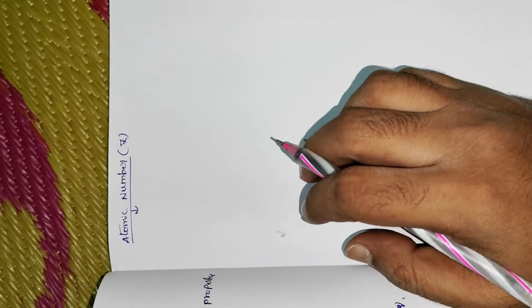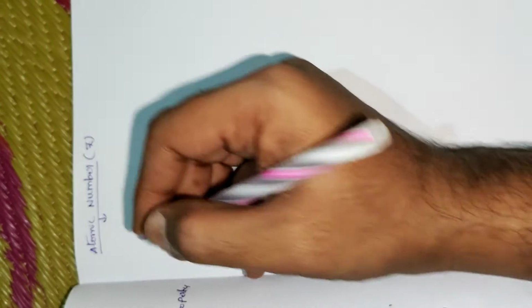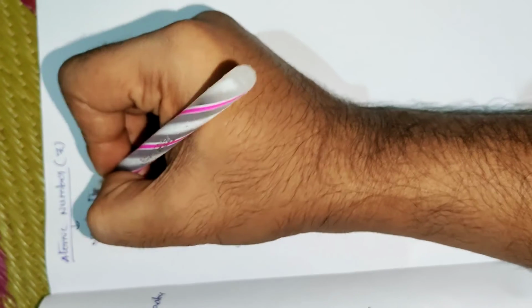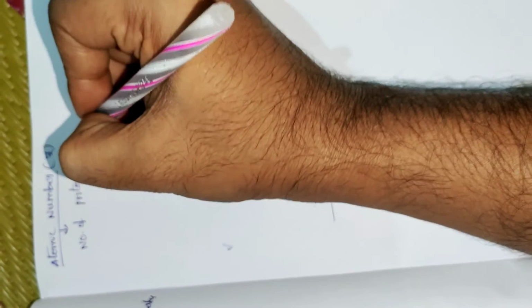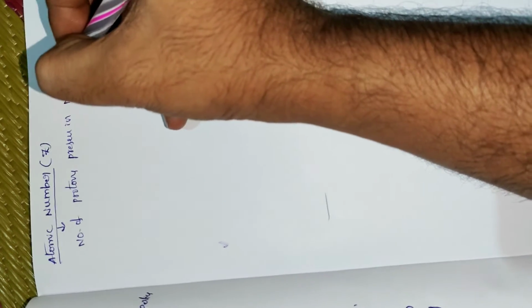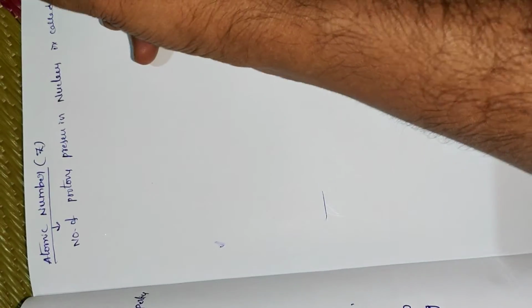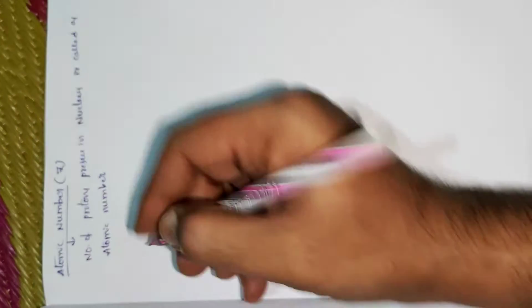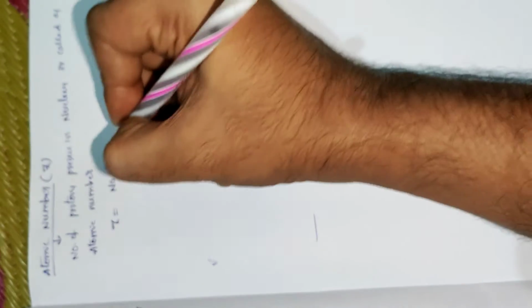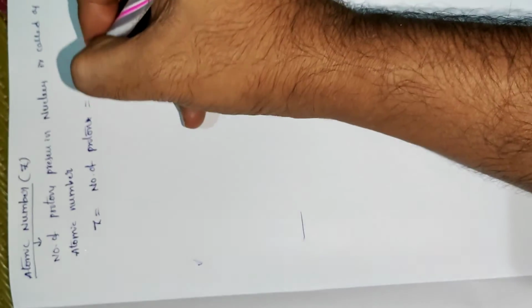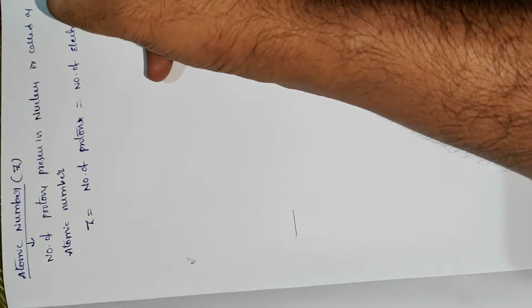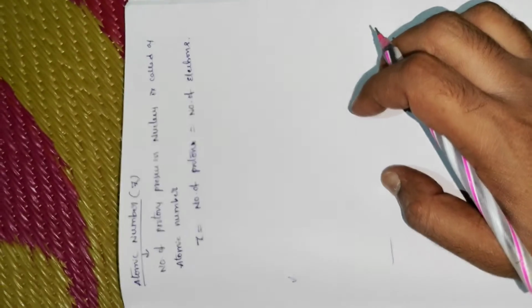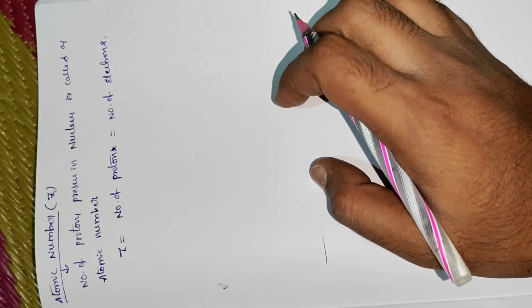The number of protons present in the nucleus is called the atomic number. Atomic number Z is equal to the number of protons, which is equal to the number of electrons in an atom.